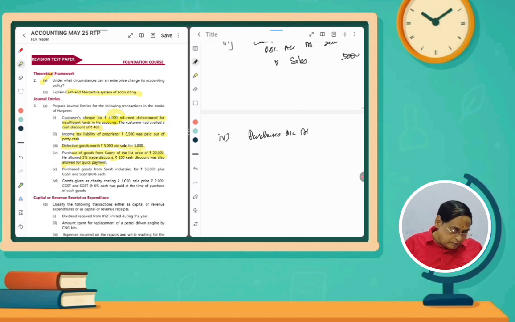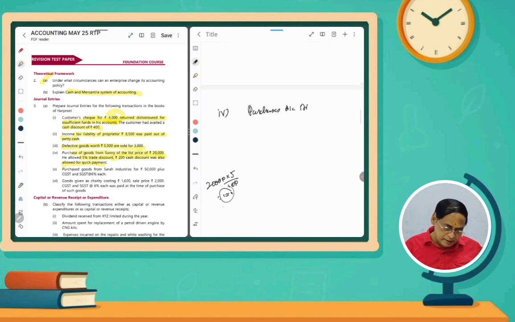How much are we purchasing? Actually, 20,000 we are purchasing, but there is 5% trade discount, which means you need not pay it. So 1,000 rupees trade discount. We have to consider for purchase only 20,000 minus 1,000, that is 19,000 rupees as the purchase price. So the purchases amount is rupees 19,000 only. You have to write like that, 19,000.